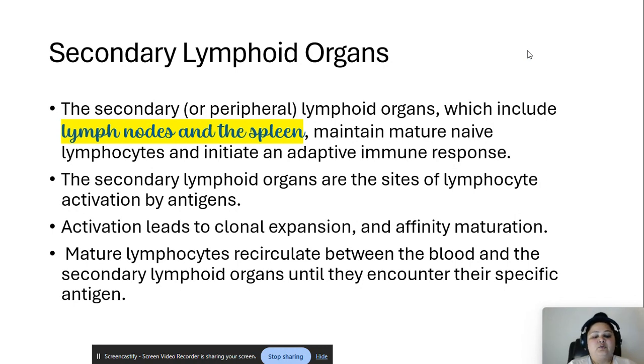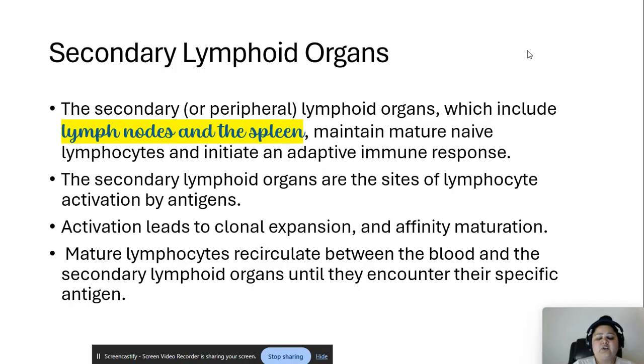The secondary lymphoid organs are the site of lymphocyte activation by antigens. Activation leads to clonal expansion and affinity maturation. Mature lymphocytes recirculate between the blood and the secondary lymphoid organs until they encounter their specific antigen, right? So they're actually circulating until they find the specific antigen. So that's the mature lymphocytes.